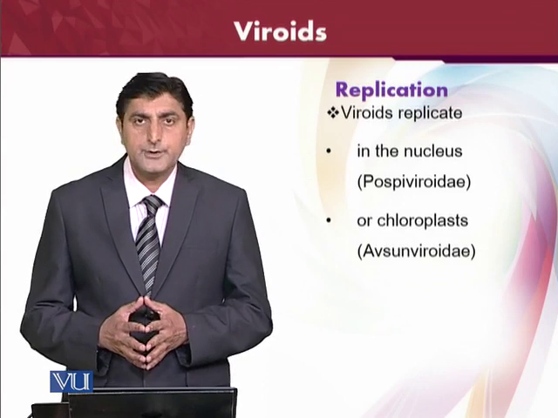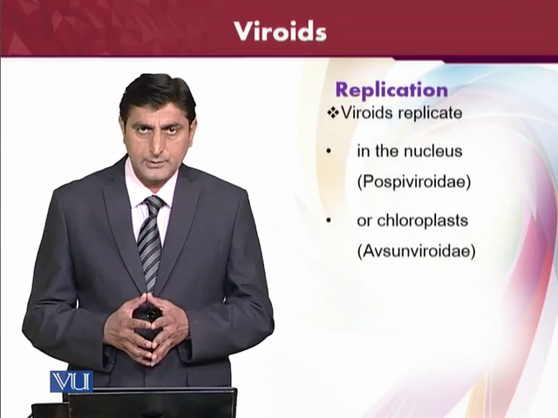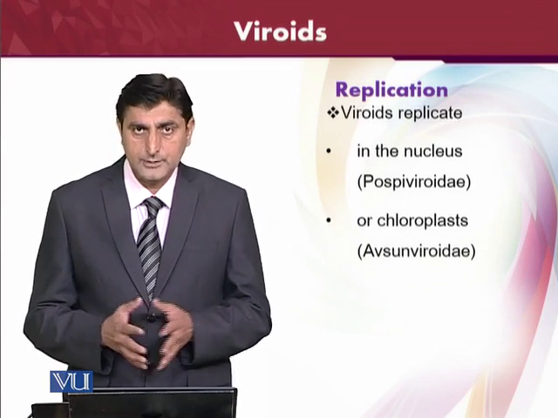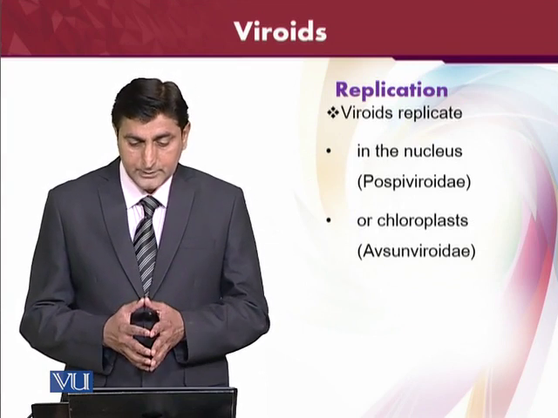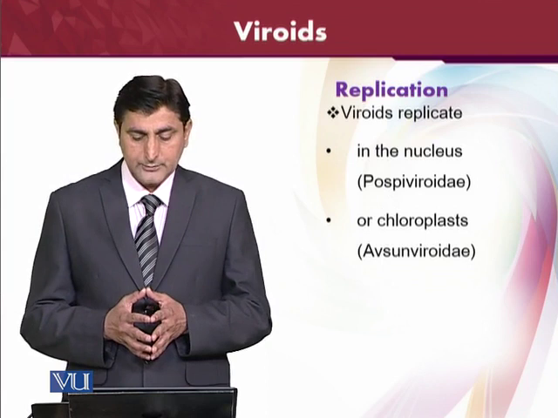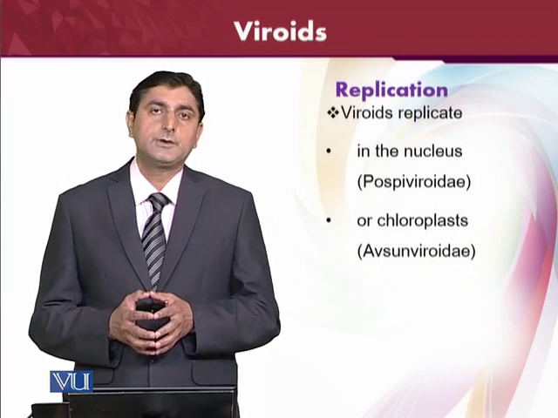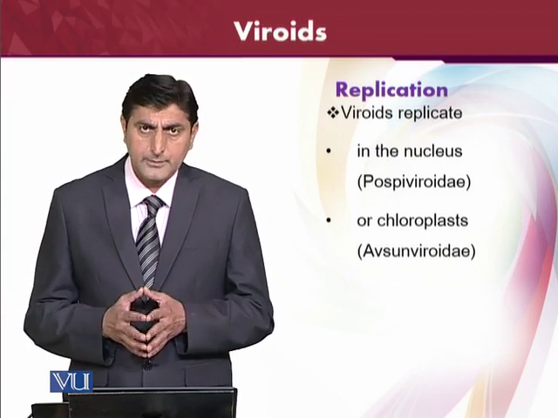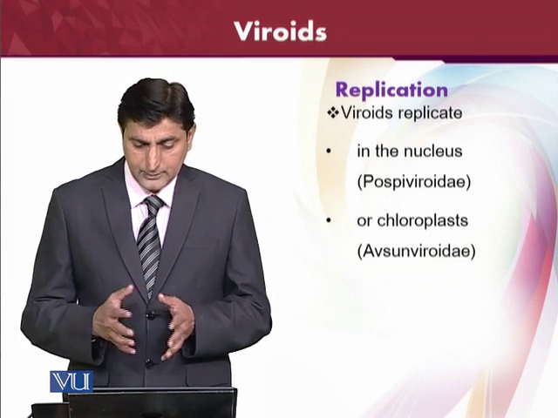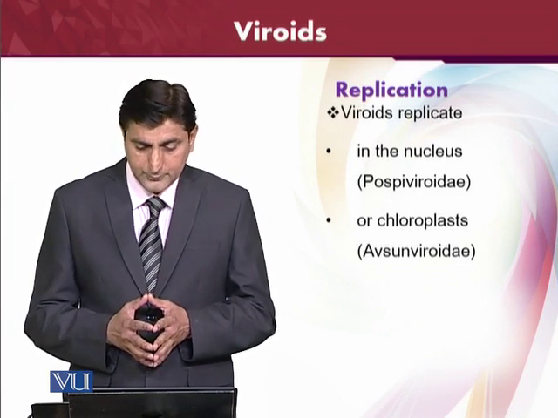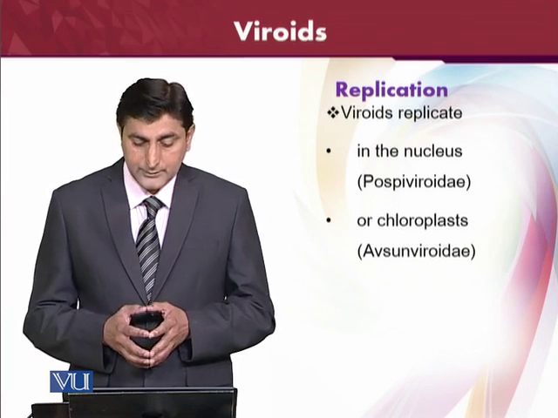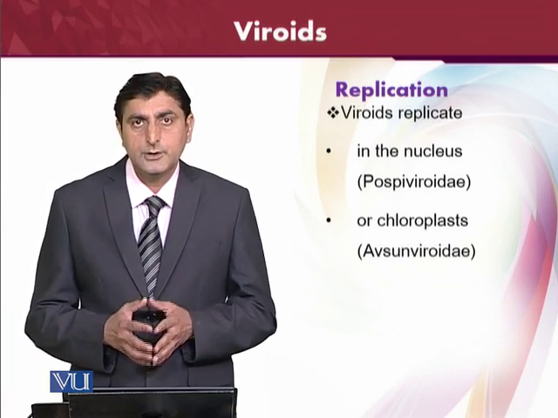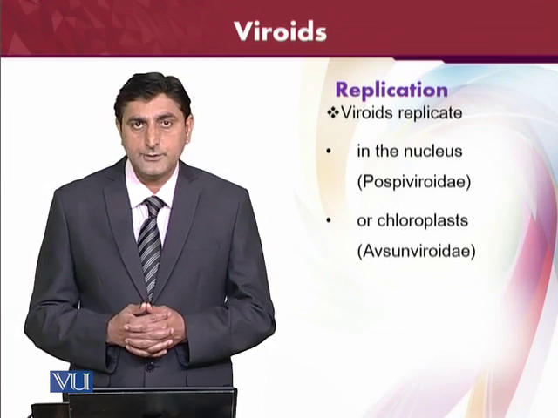The replication. Viroids belong to different families, and then there are some genera. For example, viroids replicate in the nucleus or in the chloroplast of the plants. It depends on which kind of viroid they are. For example, Pospiviroidae replicate in the nucleus, and Avsunviroidae replicate in the chloroplast of the plants.